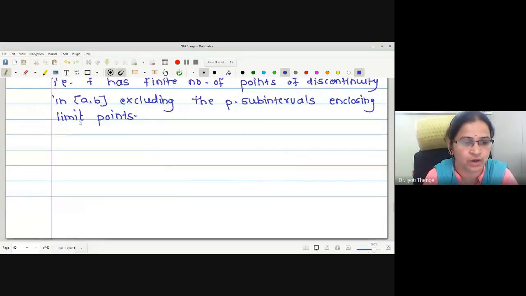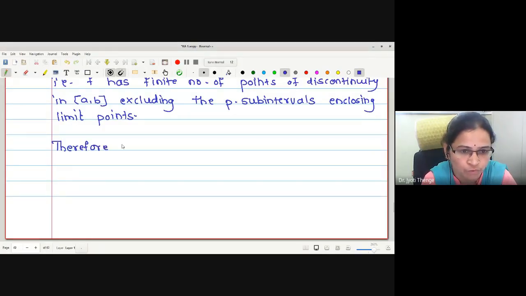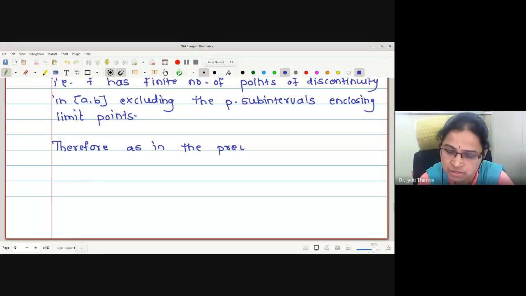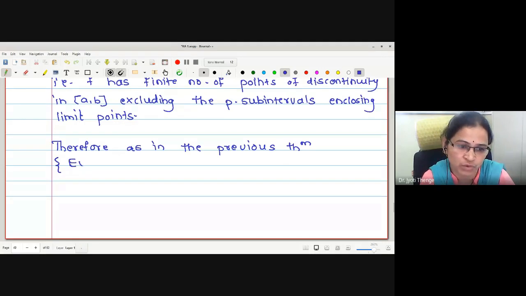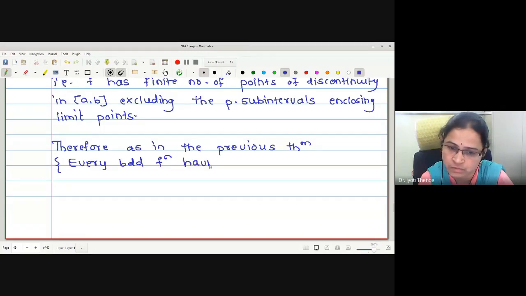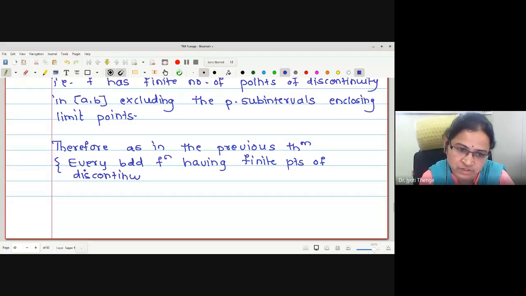Now we will write, therefore, as in the previous theorem. What is the theorem? Should I write it in a bracket? Every bounded function having finitely many points of discontinuity is integrable.